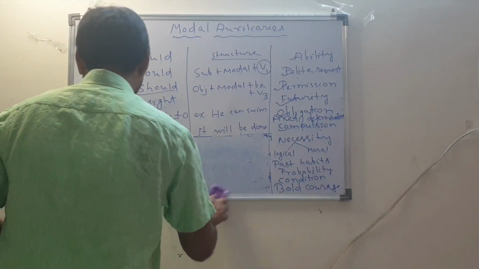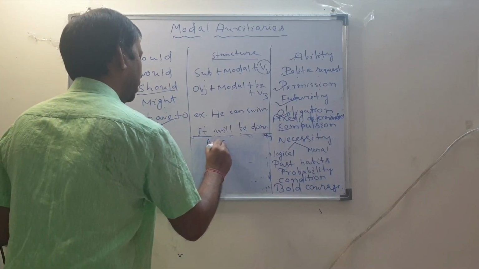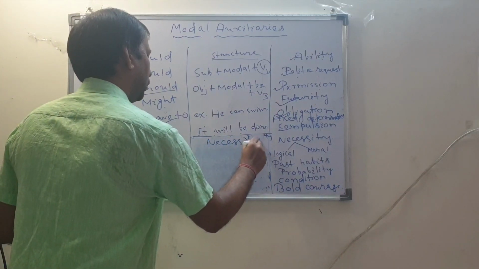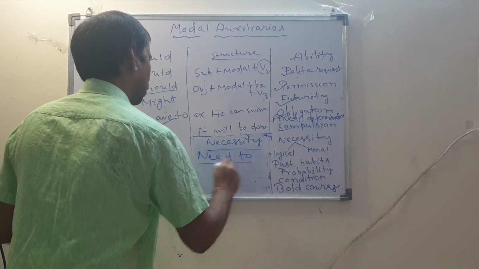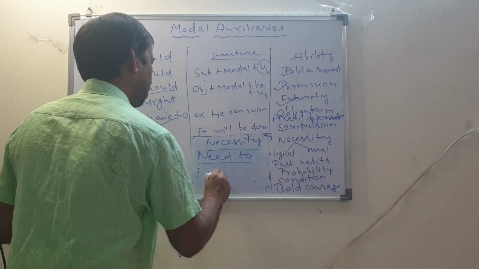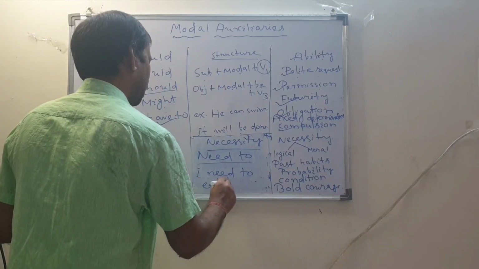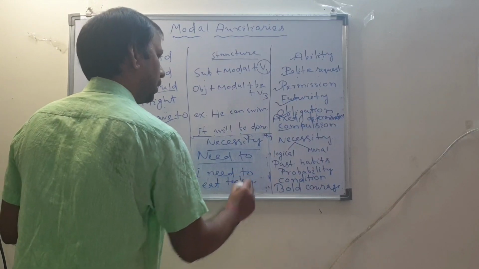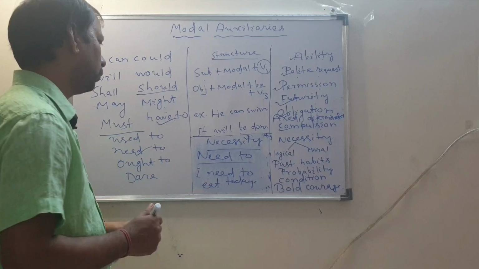I need to do this. I need to eat today. This is necessary. This is not logic. So for normal necessity we use need to.